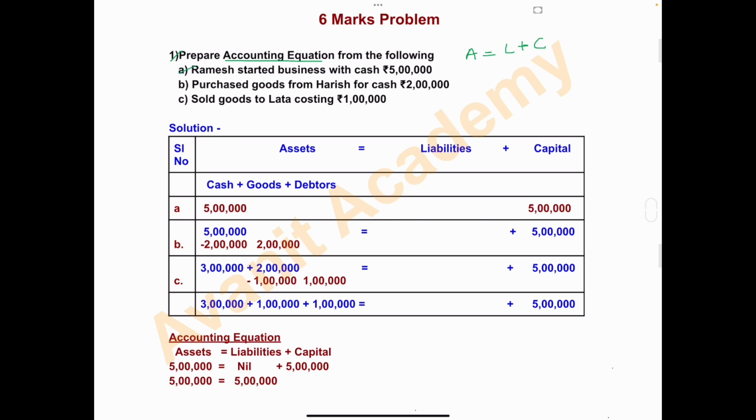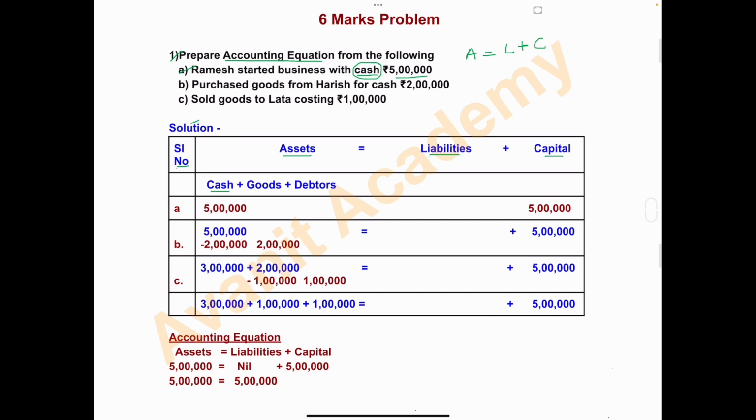Ramesh started business with cash rupees 5 lakh. Started business with cash. Cash is a asset. So we'll prepare the accounting equation solution. The columns are serial number, and here you have to write the accounting equation. That is, assets is equal to liabilities plus capital. Cash, asset. So in assets we will write cash, and the amount is 5 lakh. Okay, business started with cash of rupees 5 lakh.